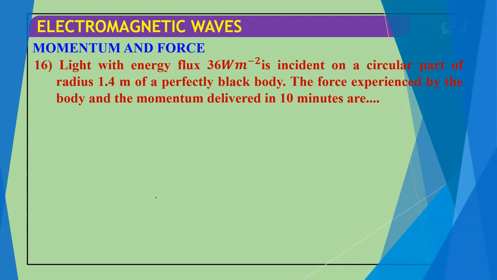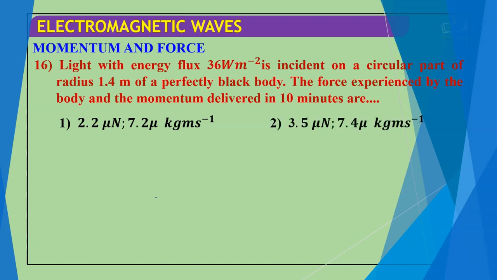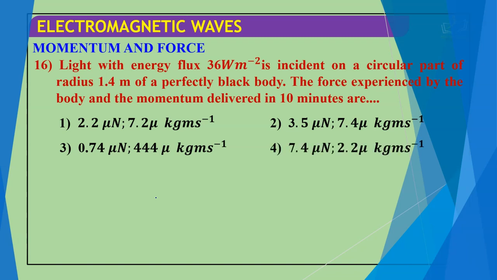The force experienced by the body and momentum delivered in 10 minutes are: 2.2 micronewton, 7.2 micro kilogram meter per second; 3.5 Newton meter; 0.74 micronewton, 444 micro kg meter per second; 7.4 micronewton, 2.2 micro kg meter per second.